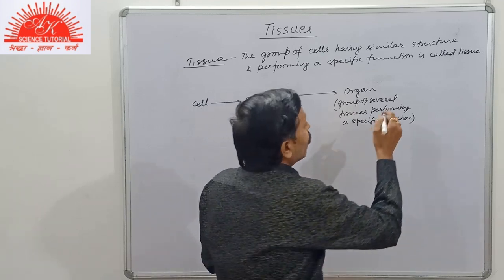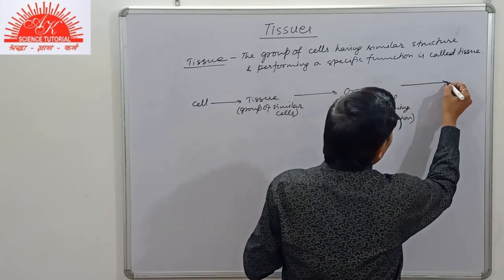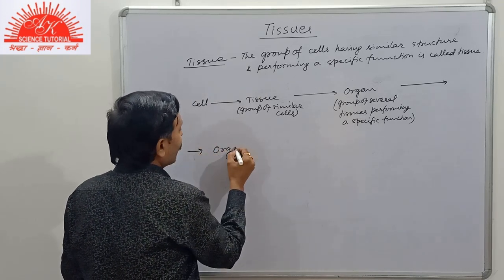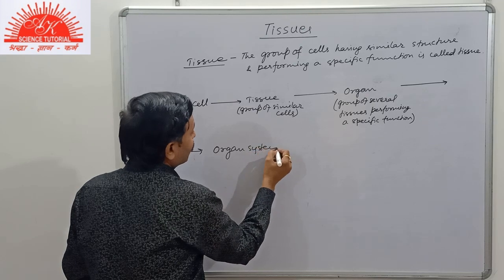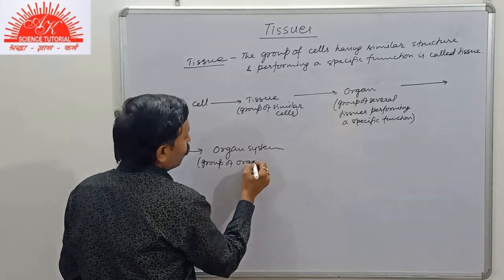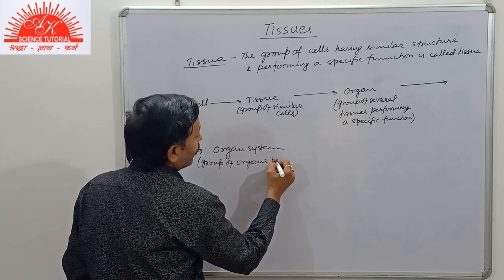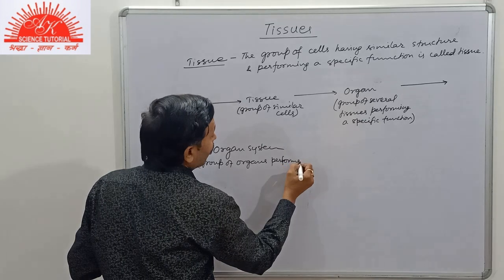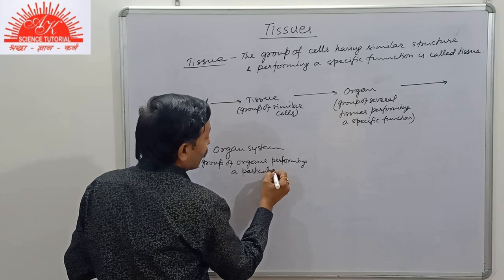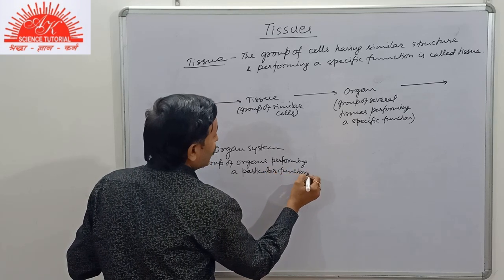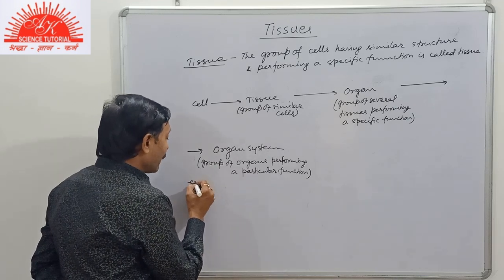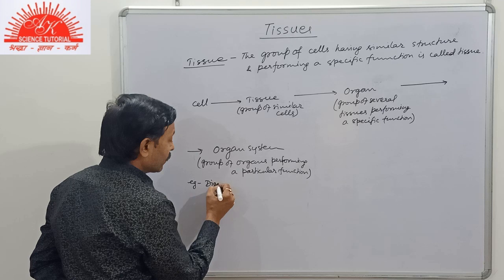Now, when many organs are combined together, they form an organ system. Organ system is the group of organs performing a particular function. Like suppose we take the example of the digestive system.